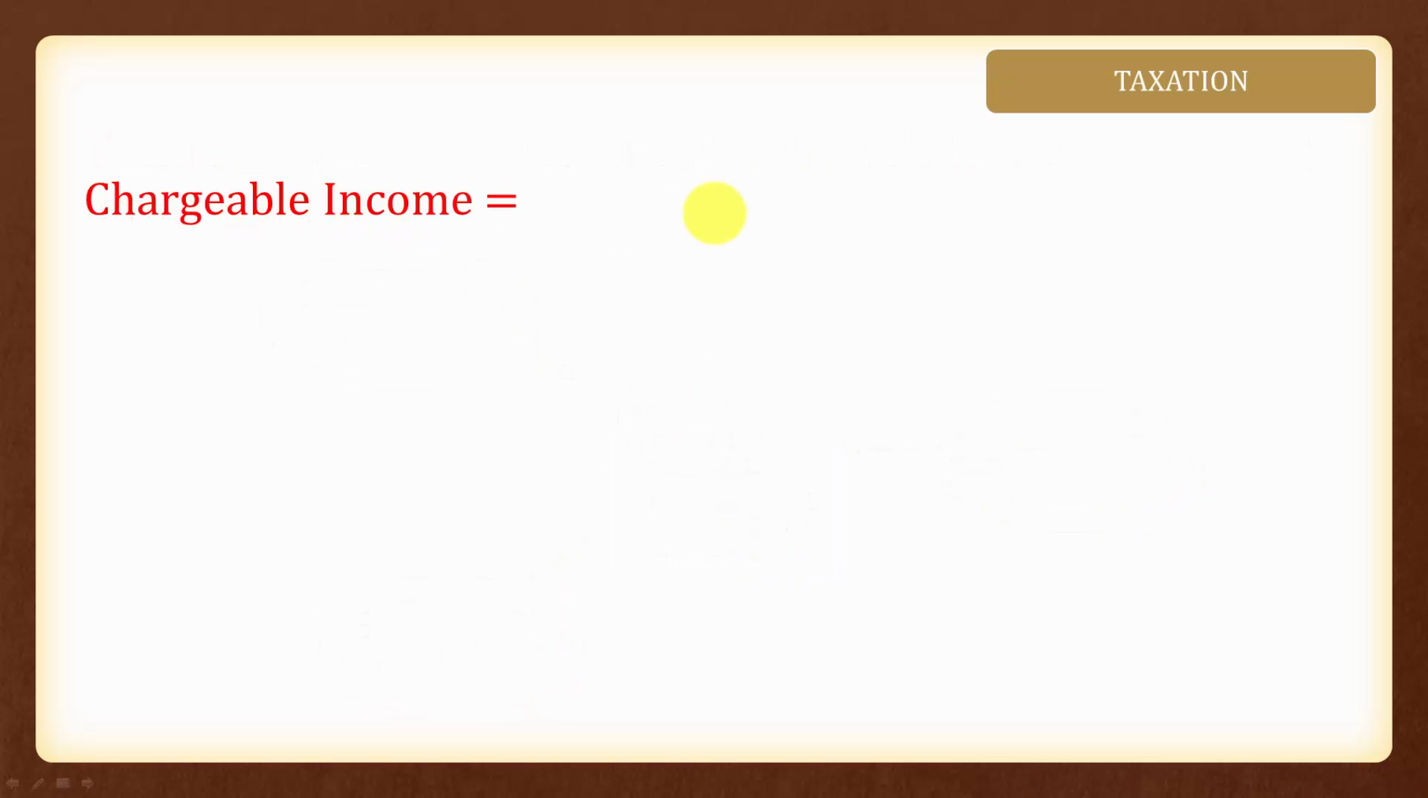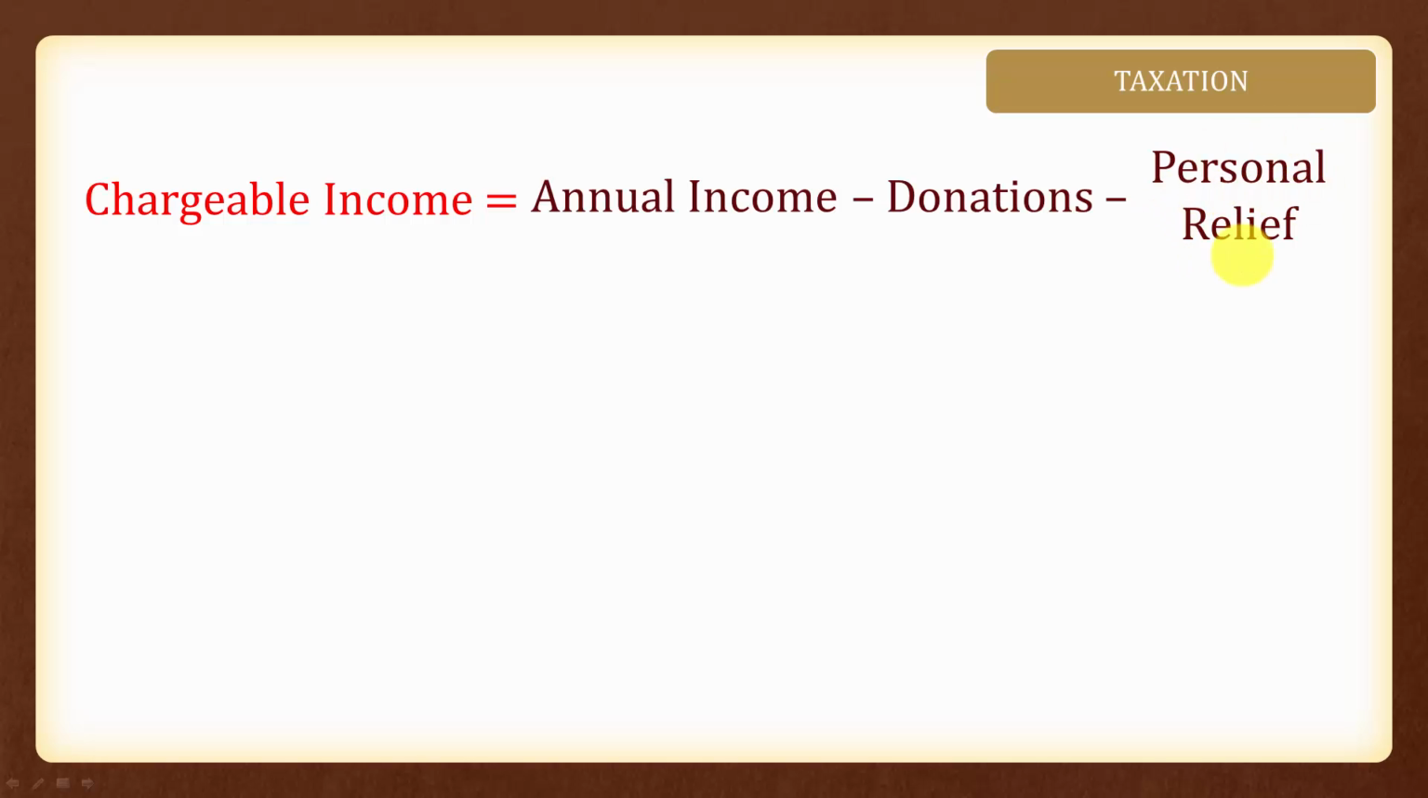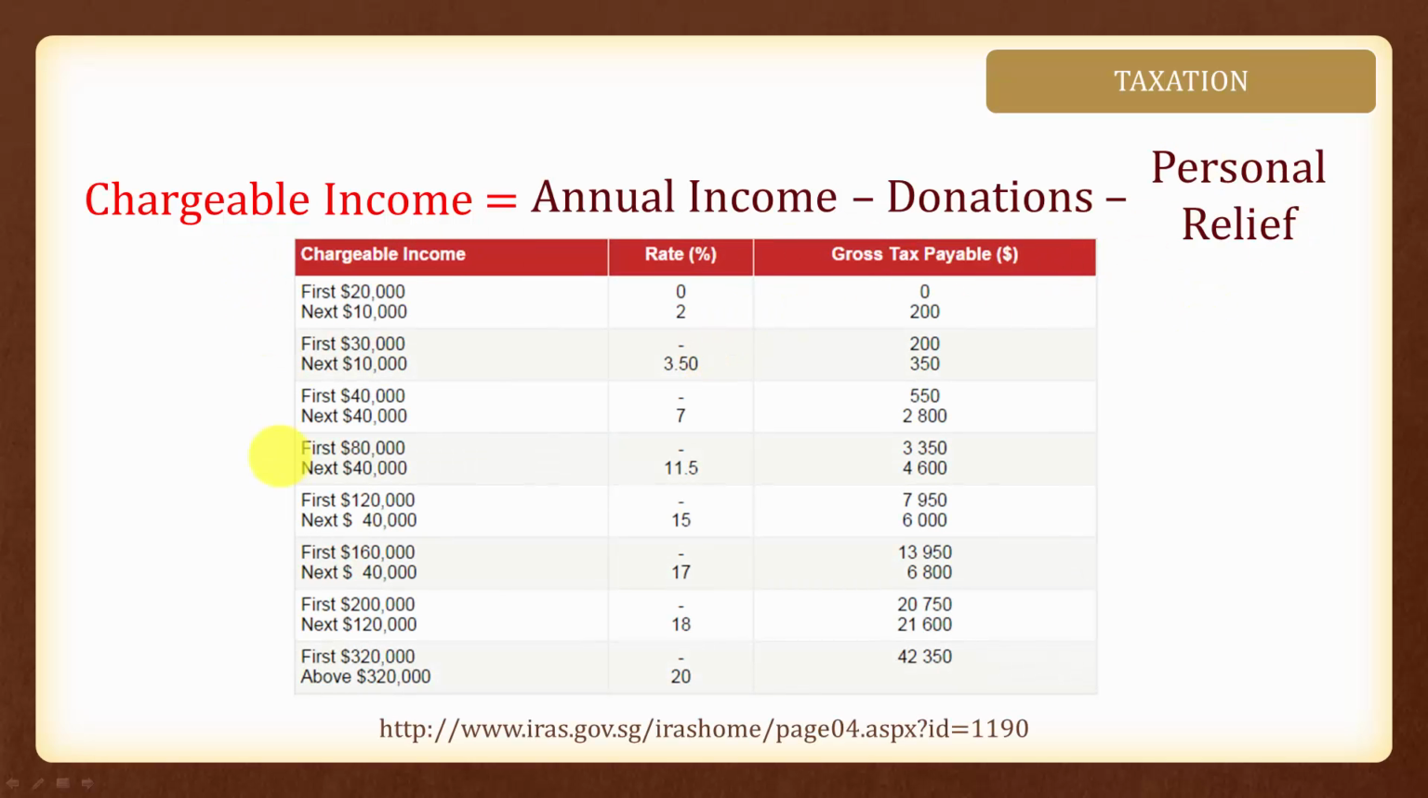Chargeable income is defined as the annual income minus any donations made minus personal relief for the year. And later we will show you some examples of personal relief. This is the table taken from the IRAS website. Let's first look at how to interpret this table here.